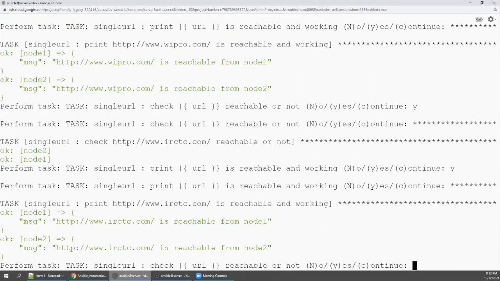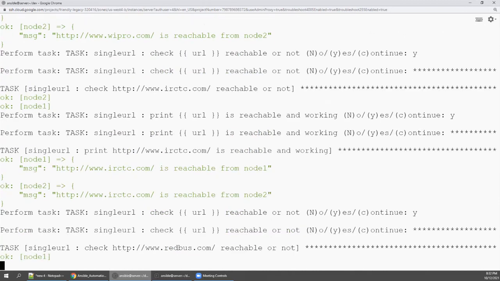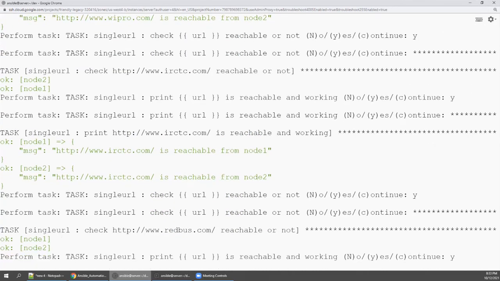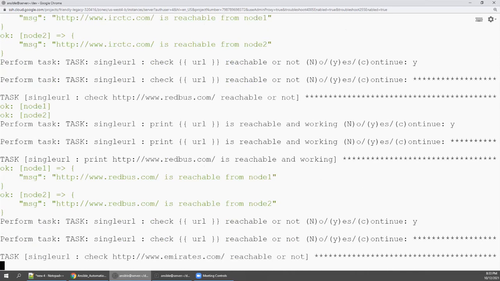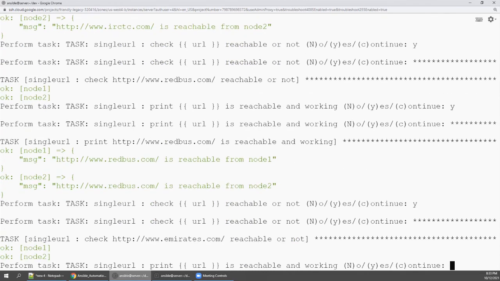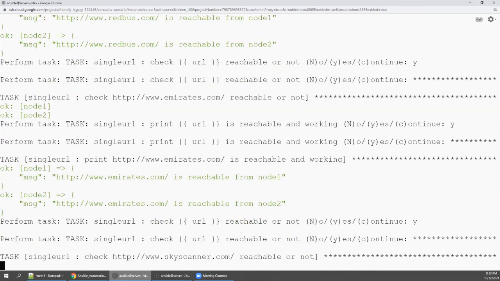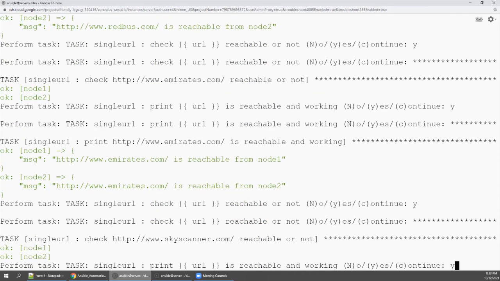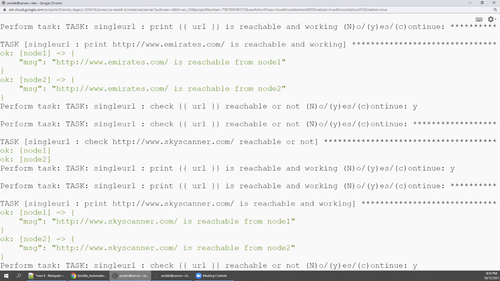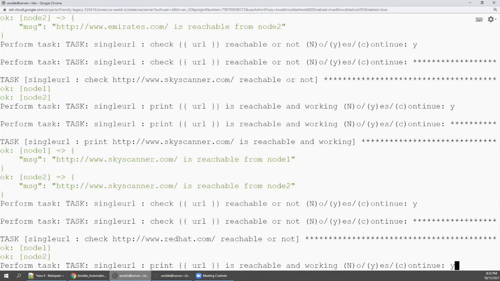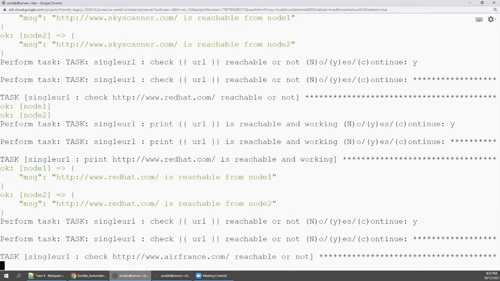Yes. Like this, you can play many things in Ansible. Ansible is very cool. Only thing is you need to apply your dreams and logics. That's it.